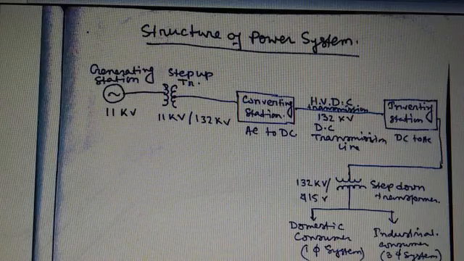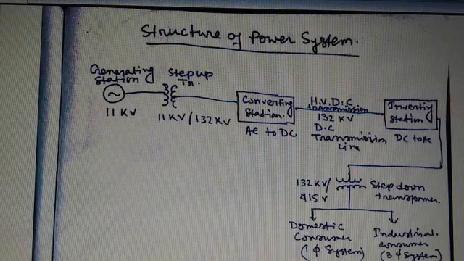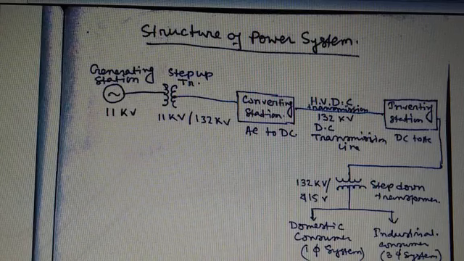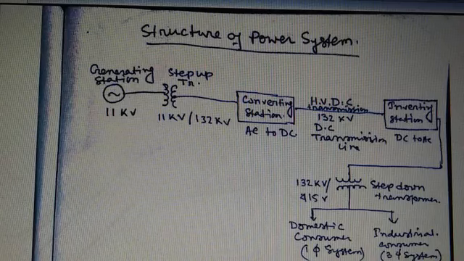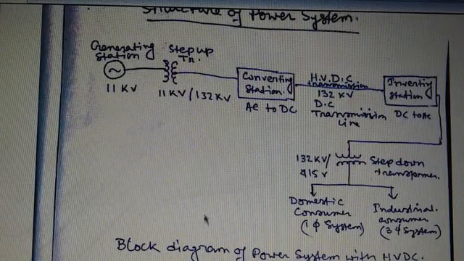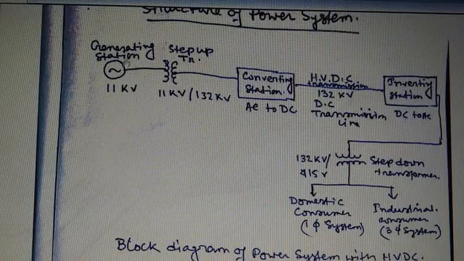Electrical power system is a network of electrical components which are designed with the electrical generating station, electrical transmission system and electrical power distribution system. So the whole power system is classified into three stages, that is power generation, power transmission and power distribution. Now this is the structure or single line block diagram of power system including high voltage transmission system. Now this is the generating point.